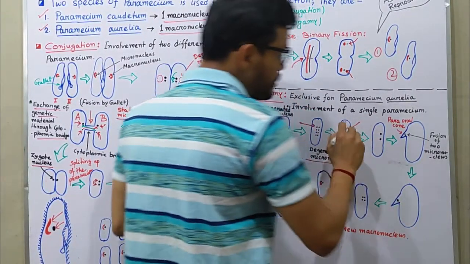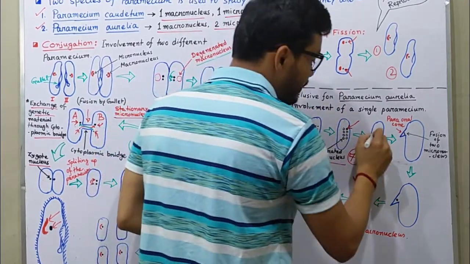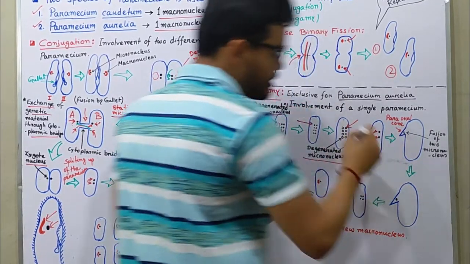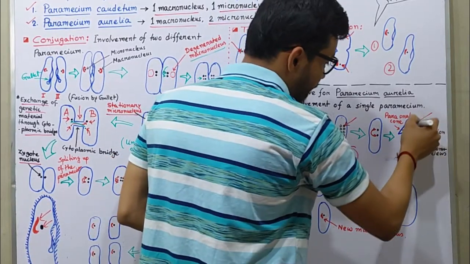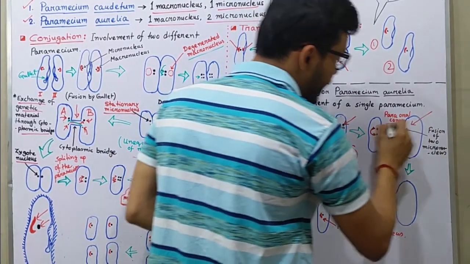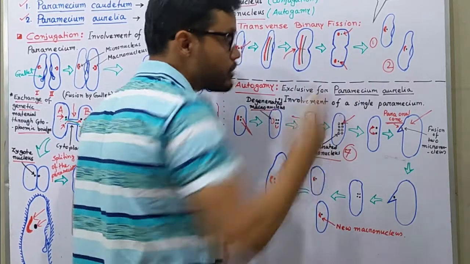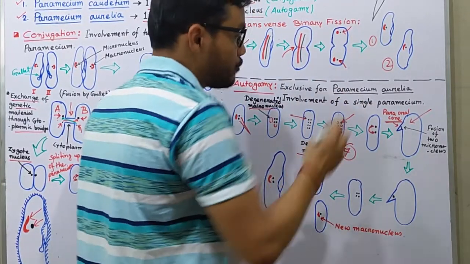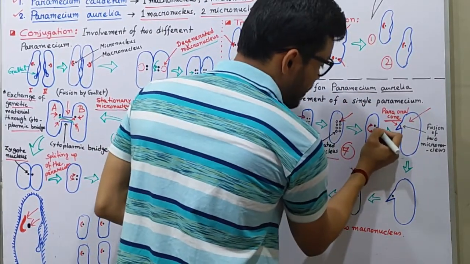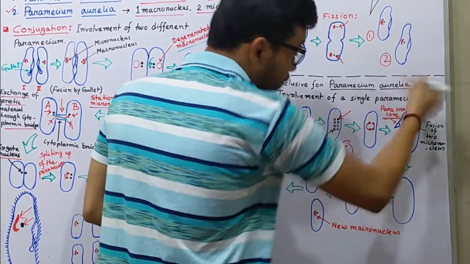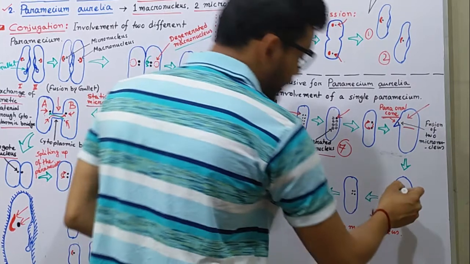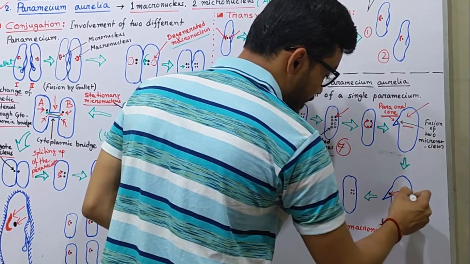Now this particular micronucleus splits into two, and after splitting into two micronuclei, the Paramecium forms a paraoral cone, that is an extension of the plasma membrane, and in this paraoral cone these two micronuclei fuse, and after that a zygote nucleus is produced. So this is the zygote nucleus.